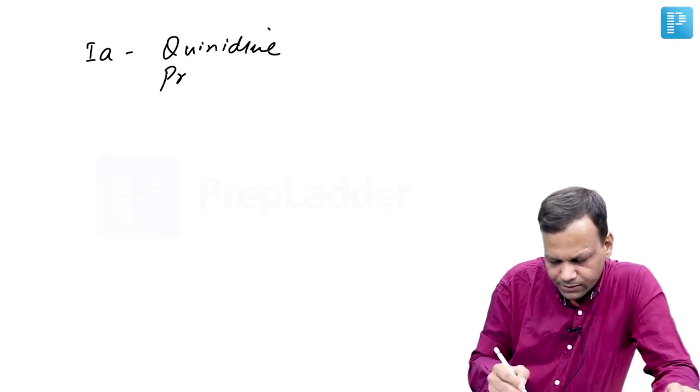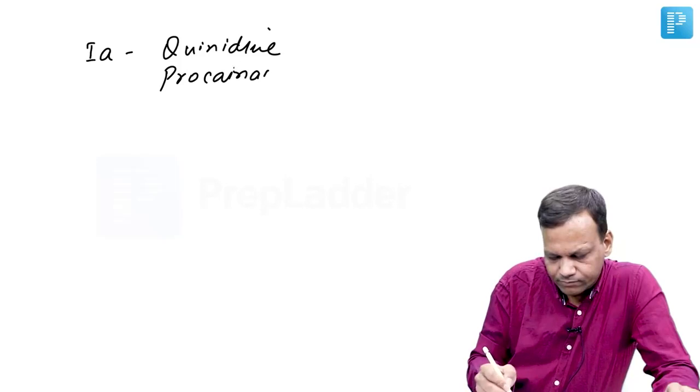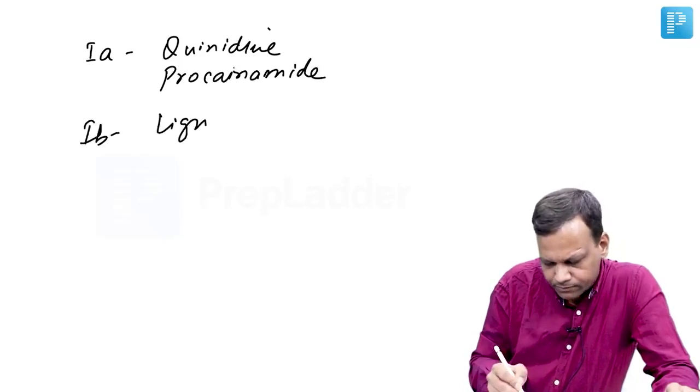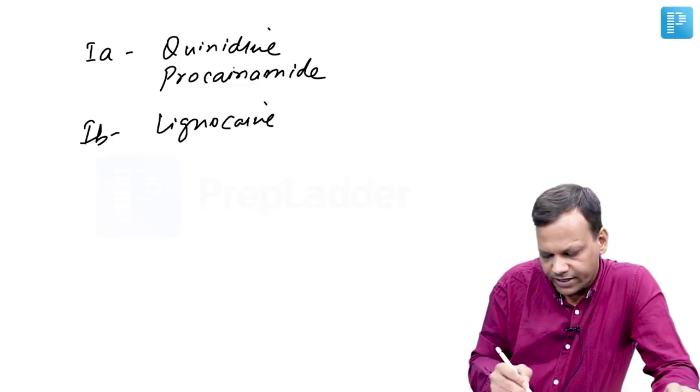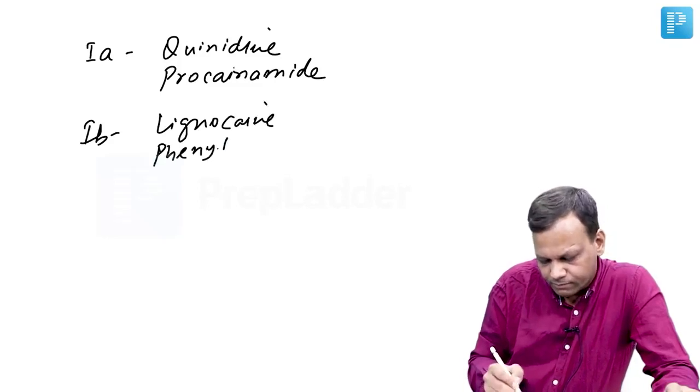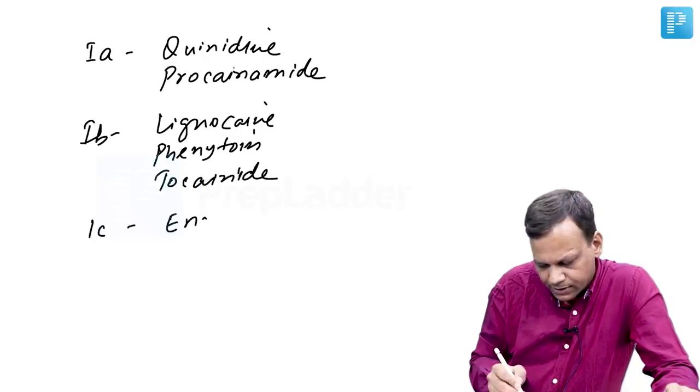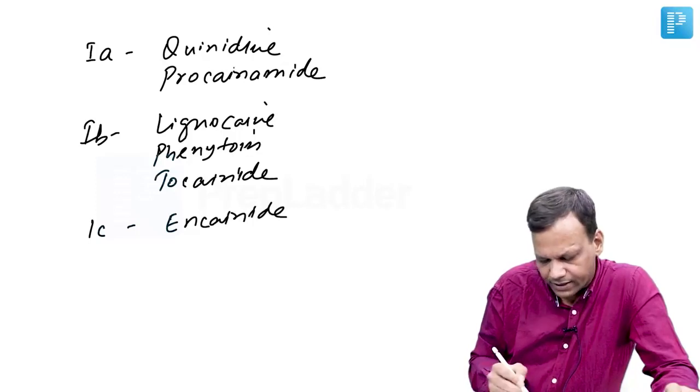Now drugs in this category. Class 1A drugs include quinidine and procainamide. 1B drugs include lignocaine, phenytoin, and mexiletine. And 1C drugs include encainide and flecainide.